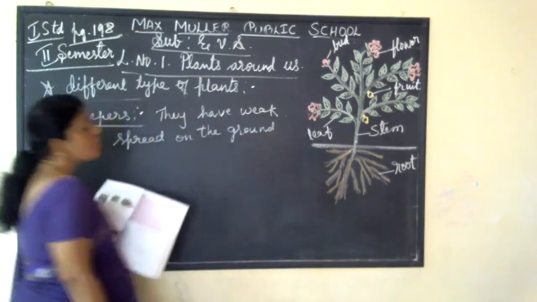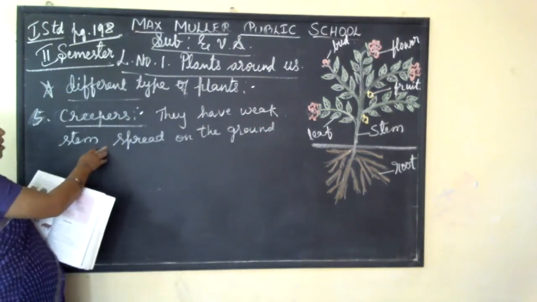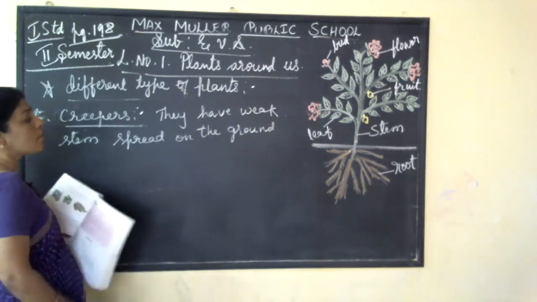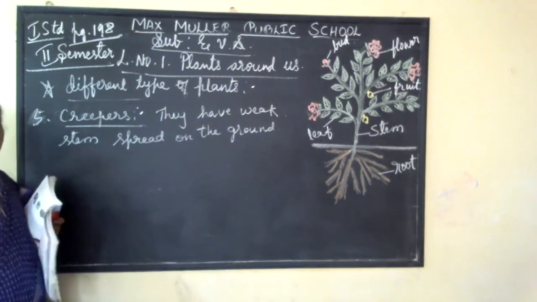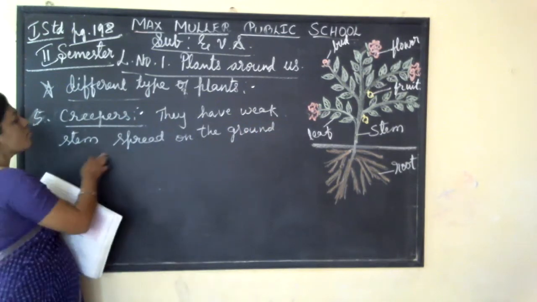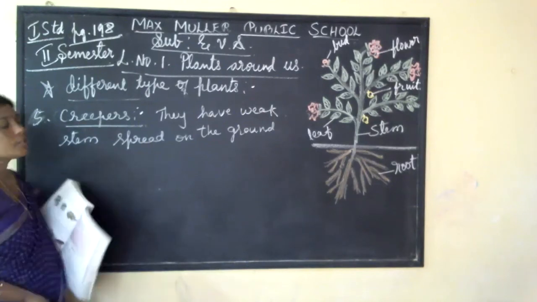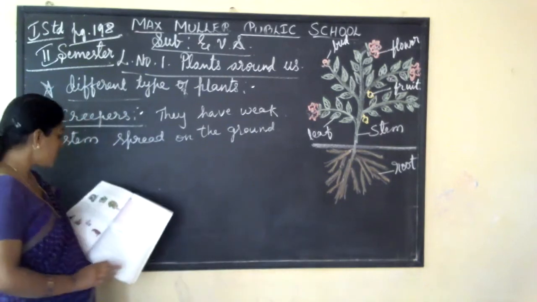Even if you give support, they can't stand and they can't grow. So they grow on the ground only. These plants we call creepers.